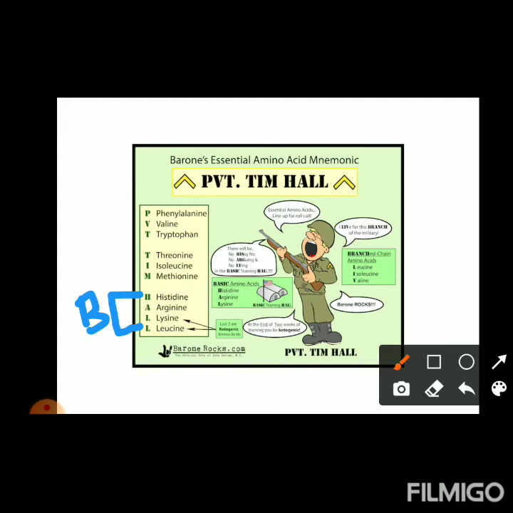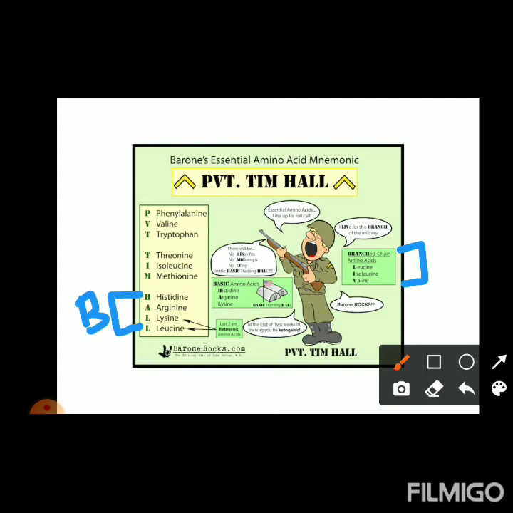Among the amino acids, I live for the branch of this military. I live for the branch of this military. LIV. These three are the branched chain amino acids, that is leucine, isoleucine and valine.